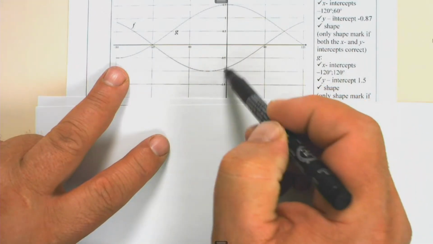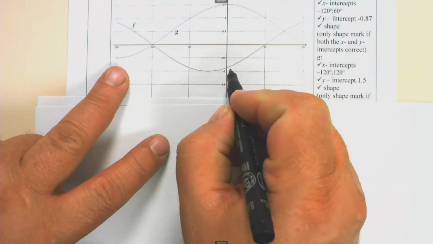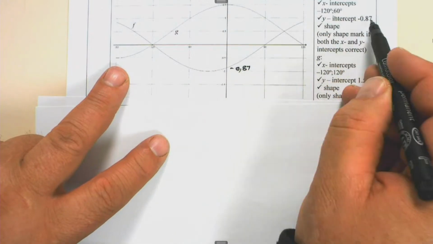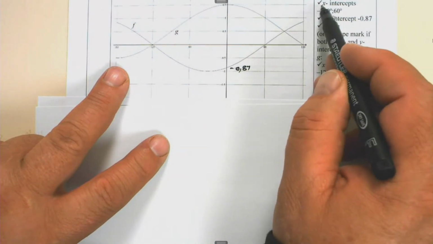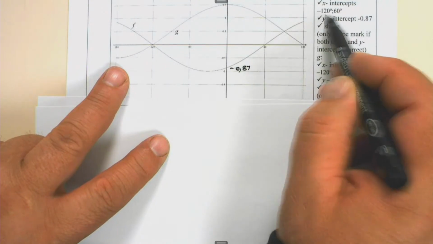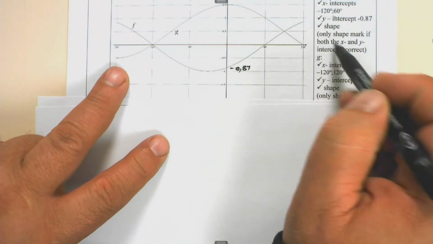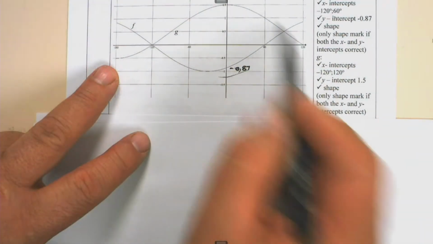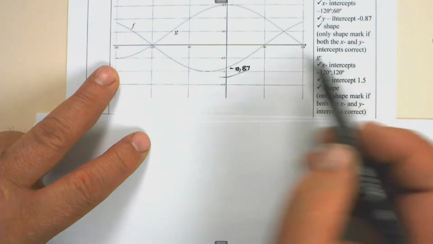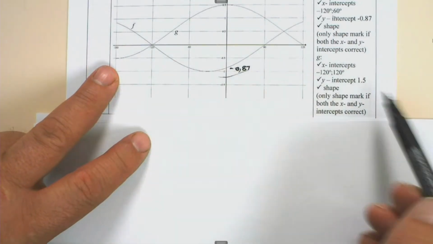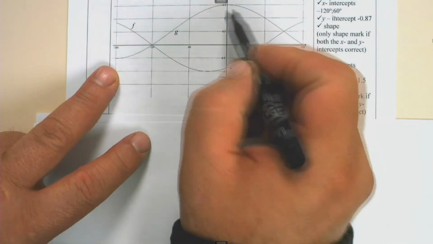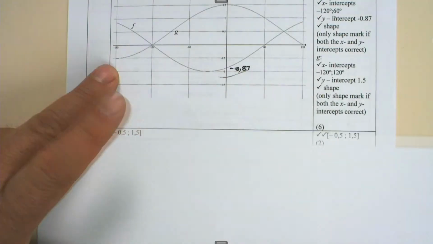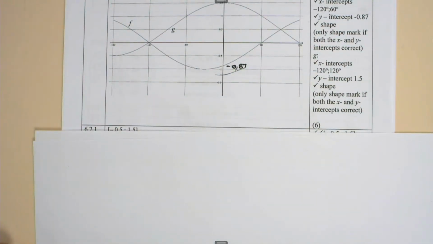1 mark for the y-intercept, in this case it's negative 0.87. So 1 mark for the y-intercept of negative 0.87, 1 mark for both x-intercepts of negative 120 and 60, and 1 mark for the shape. If we look at the g graph, which is this graph here, the cos graph, 1 mark for the x-intercepts of negative 120 and 120, 1 mark for the y-intercept of 1,5, and 1 mark is allocated to the shape. That gives you 6 marks for the sketching of the graph.